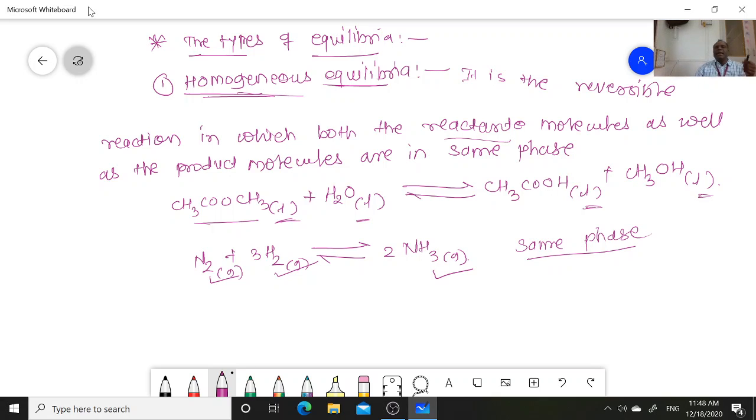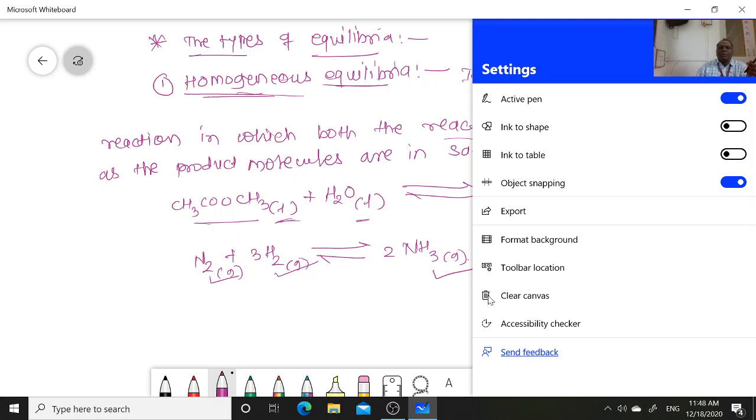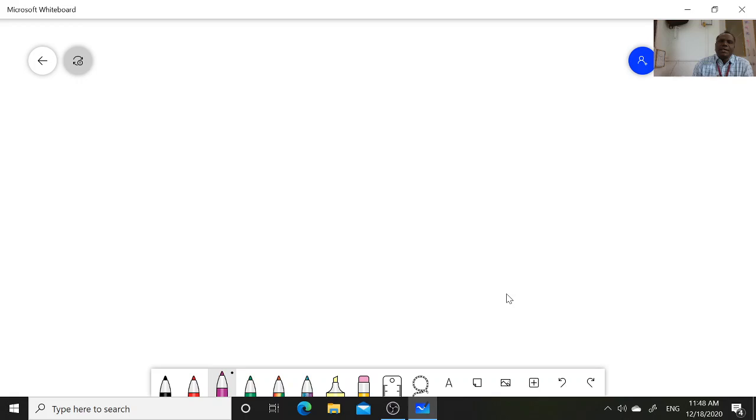Now you can easily give the definition of heterogeneous equilibria.